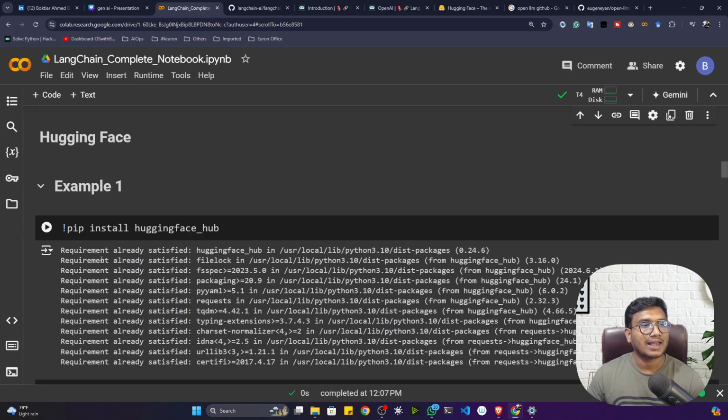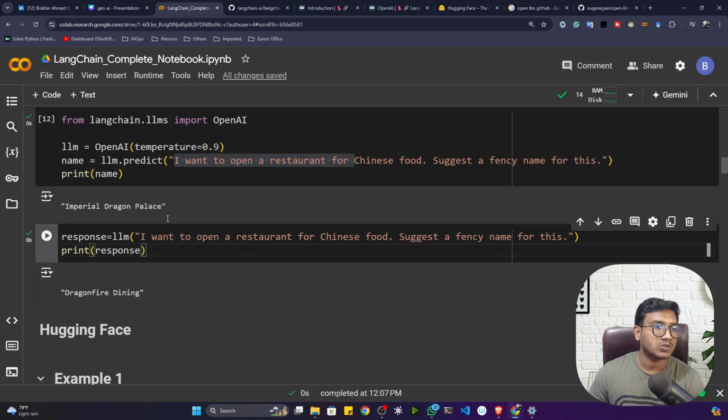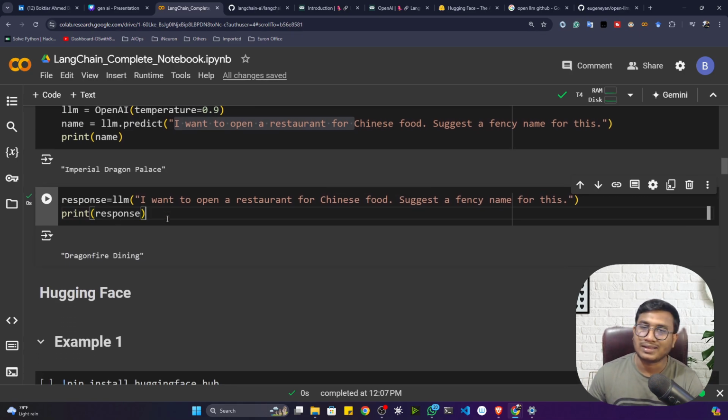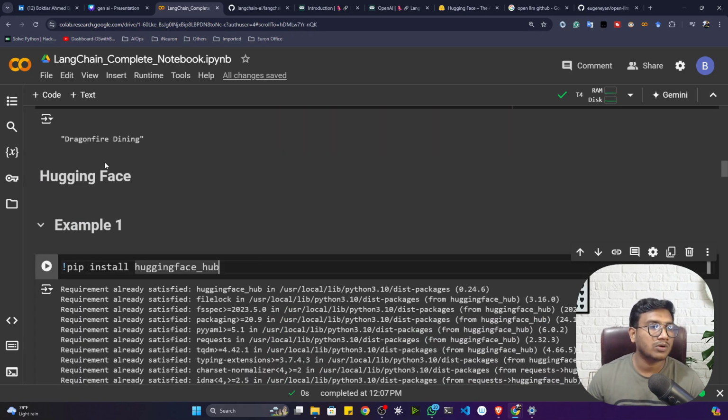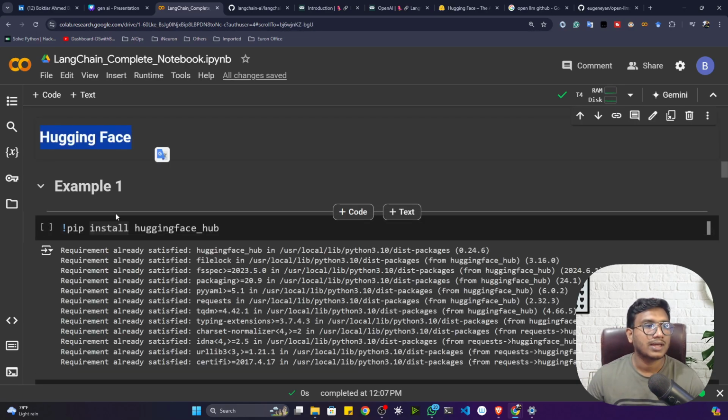Now let me show you Hugging Face. Okay, the Hugging Face model, because at the end OpenAI is chargeable. That means if you're sending any request to the OpenAI model, it will charge you based on the token. So at the end there is a cost involved. But let's say you don't want to spend money and you don't want to use this kind of paid model. You can also use an open source large language model with the help of LangChain. It is also possible. For this, you have to use the Hugging Face app.